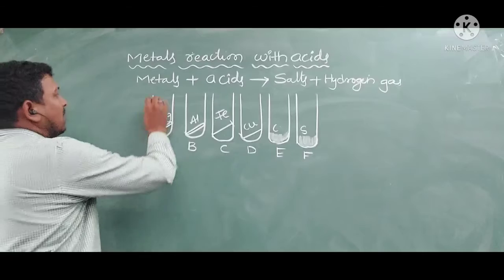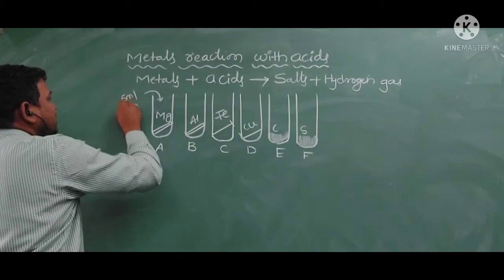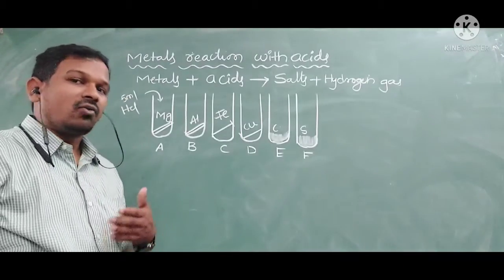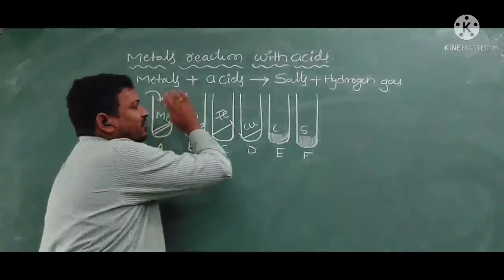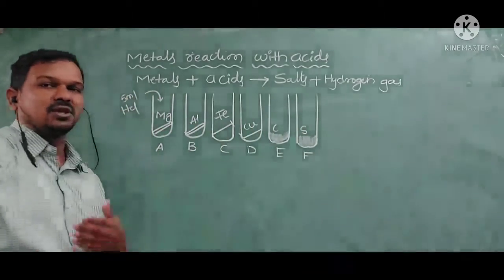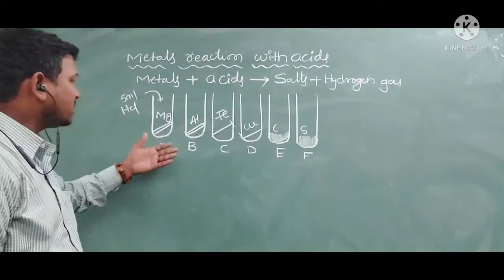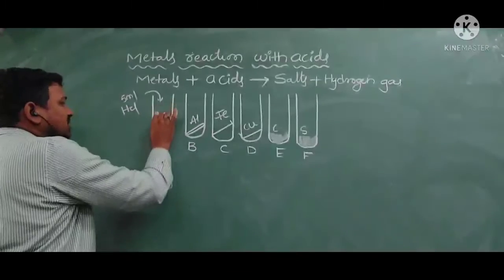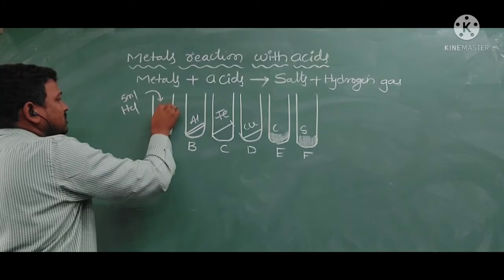In each test tube, I am adding 5 ml of HCl with the help of a dropper. I am adding slowly, and while adding, I am stirring it properly. After adding the 5 ml of HCl in each test tube, I observed many changes. In test tube A, the HCl is reacting with the magnesium and producing gas bubbles.